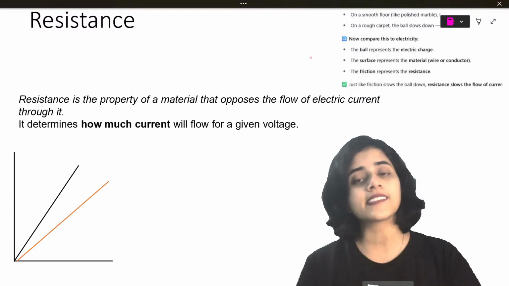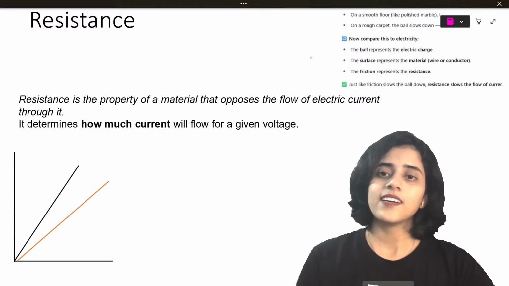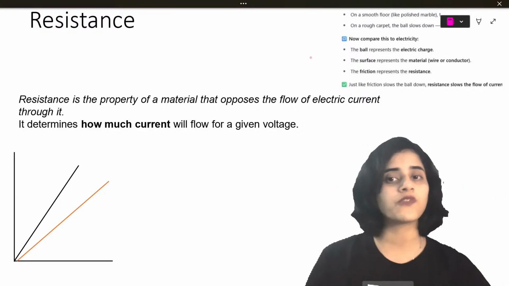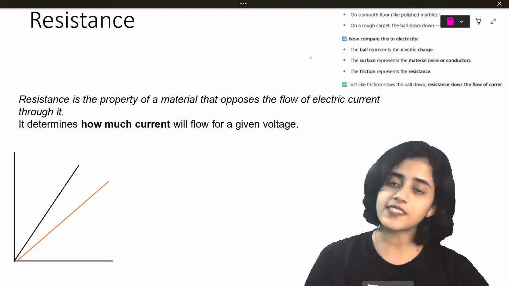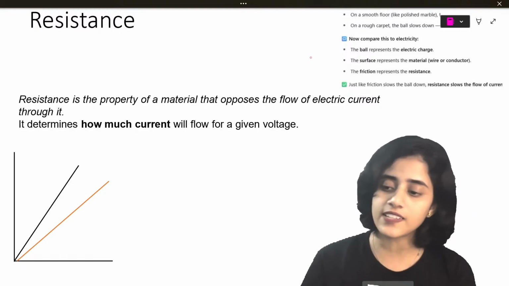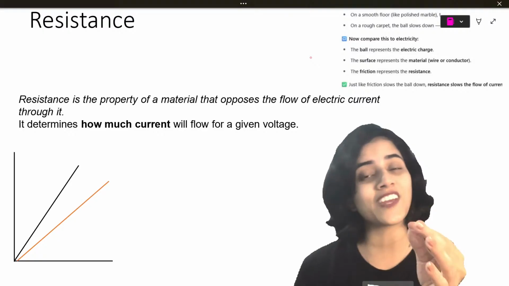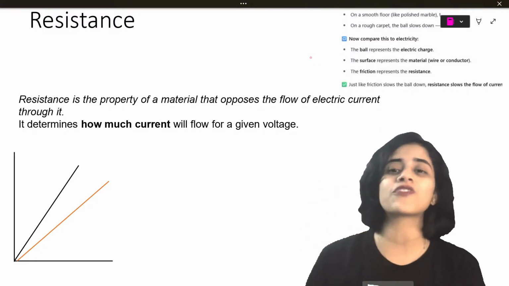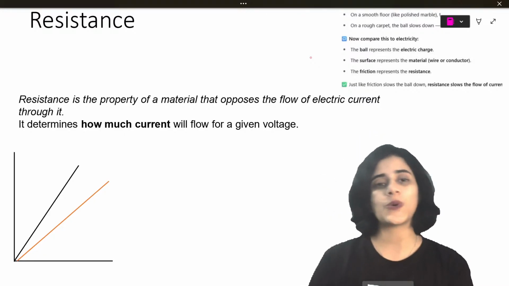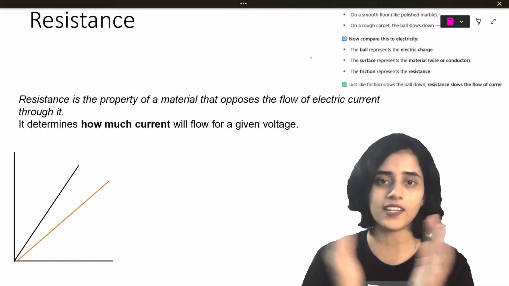Right? Resistance is just like that. So resistance is like friction. Resistance stops electricity like friction stops the ball. If resistance is very high, it will stop a lot of electricity. If resistance is very low, what will happen? It will allow a lot of current to pass through. Okay? Did you get the idea of resistance in your head?